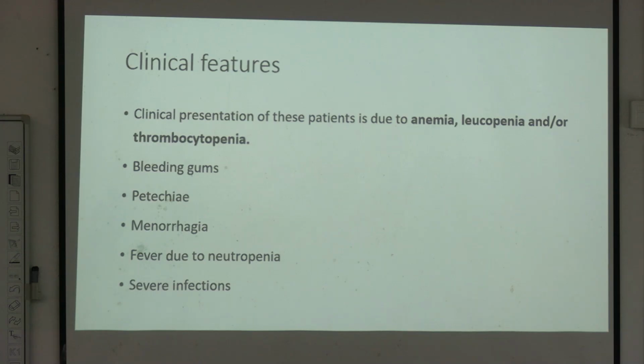Now the clinical features. Clinical presentation of this patient is due to anemia, leukopenia, and thrombocytopenia. Clinical features are bleeding gums, purpura, menorrhagia, fever due to neutropenia, and severe infections. So these are the clinical features.